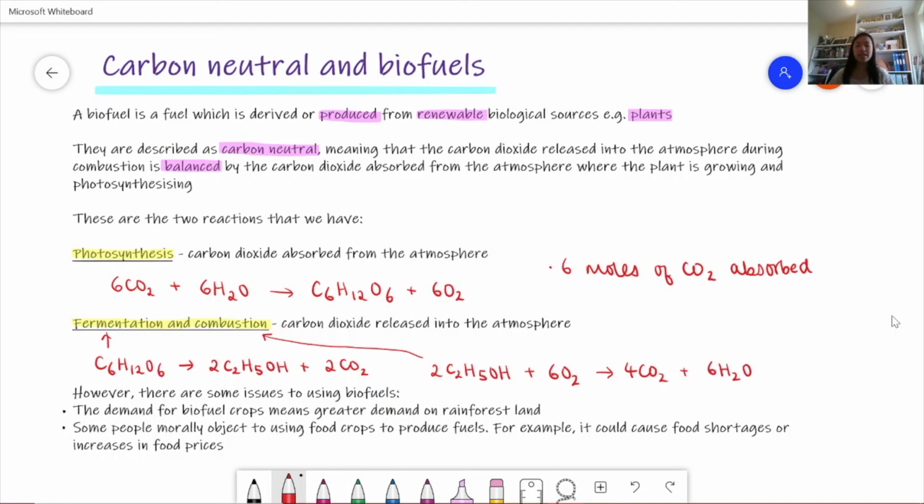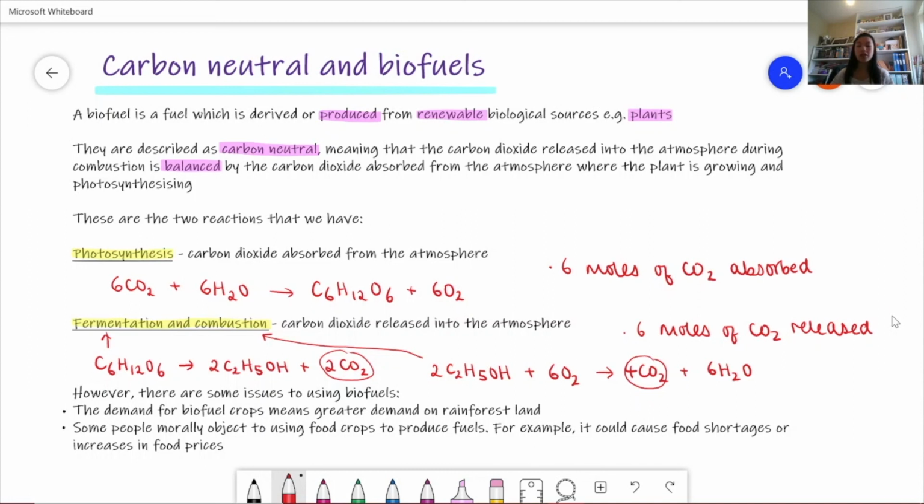And so we can see that we're forming 2 moles of carbon dioxide here and 4 moles of carbon dioxide here. And so 6 moles altogether of this carbon dioxide are released back into the atmosphere. And so we can see how this can be seen as carbon neutral.